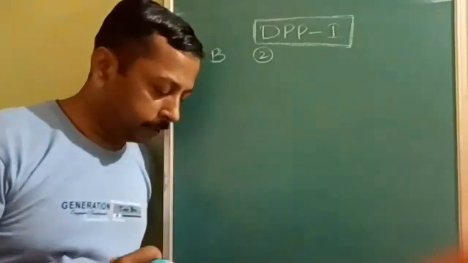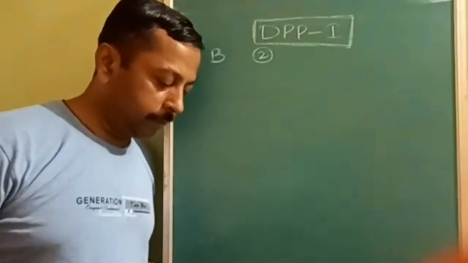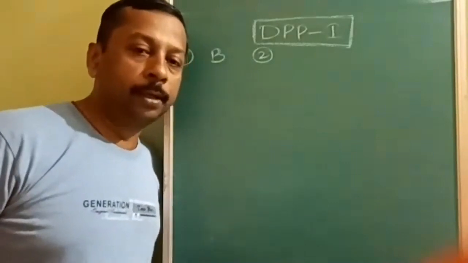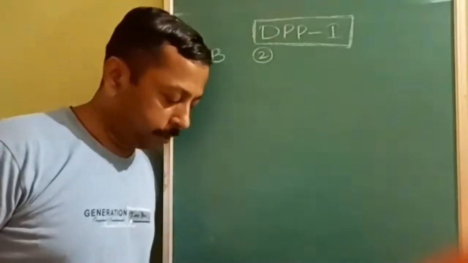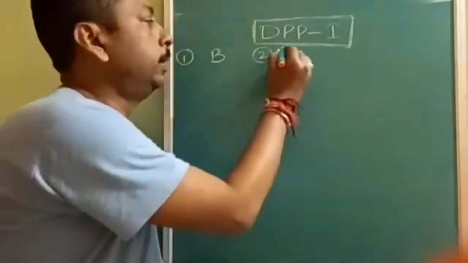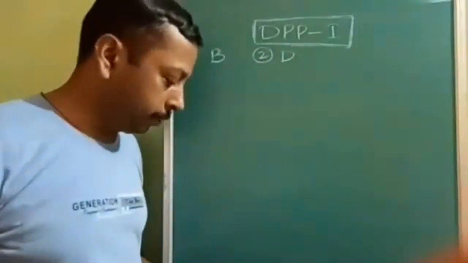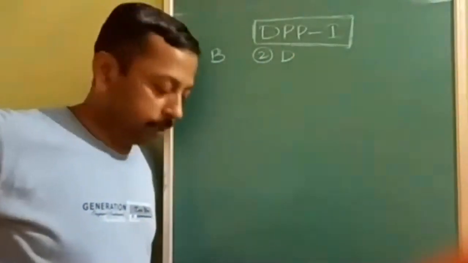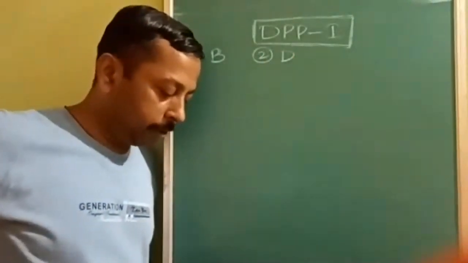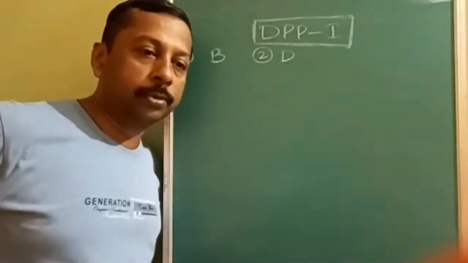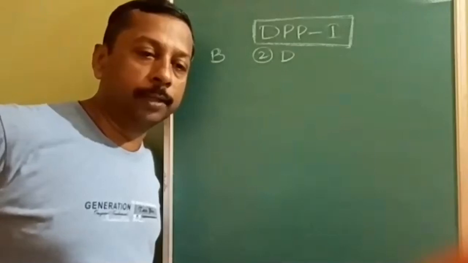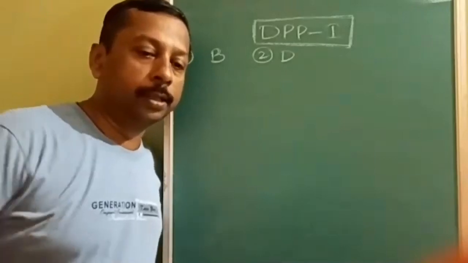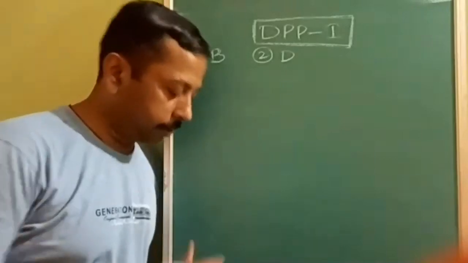Most of the students gave B option, but it is just checking your patience. Answer to this question is D. You can use any of the methods. You can add oppositely charged sol, this is called mutual coagulation, and on heating also it is possible. So D answer. Now let us see question number 3.